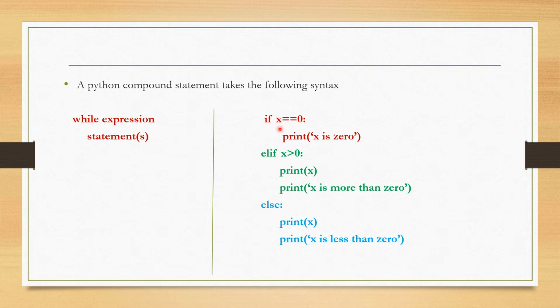Whereas in if, we can check a condition, and that condition is either true or false, and based on that, a particular statement or statements are executed. So here if this condition is true, this statement is executed. Otherwise the next condition is checked and these compound statements are executed. Otherwise, if both the conditions are false, the else part is executed, which contains a different group of statements.